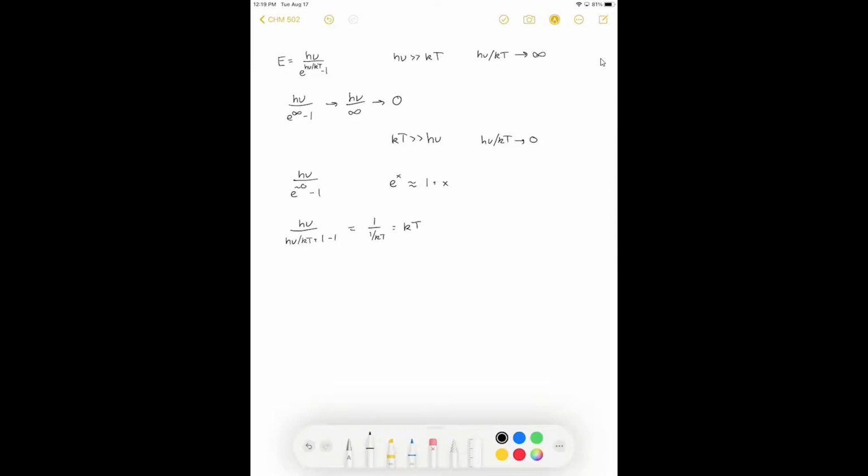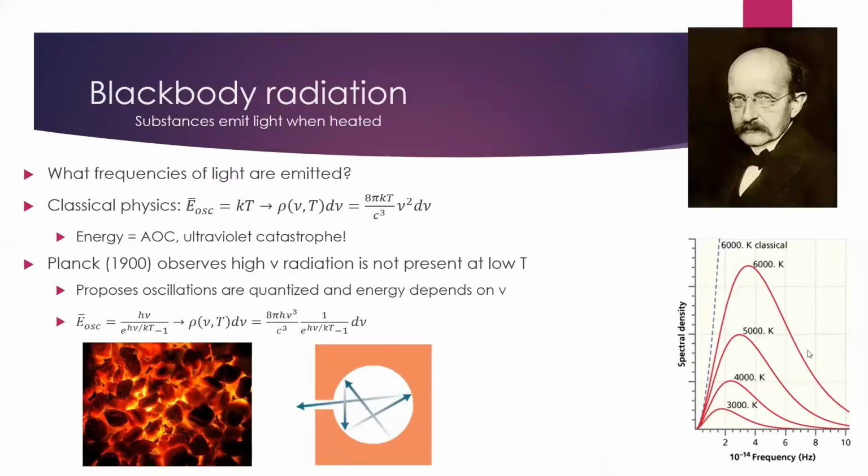So this math that Planck does explains why we have high frequency emissions only for high temperatures, and also why for low frequency emissions, where kT will be much greater than h nu, that actually fits pretty well with the experimental model. Let's go back to the slides now. So again, here we can see our high frequency emissions are only at high temperatures, and for low frequencies, it actually fits the pretty inaccurate model reasonably well.